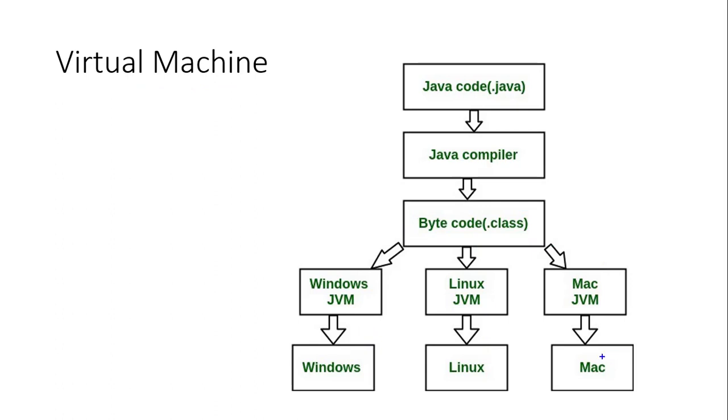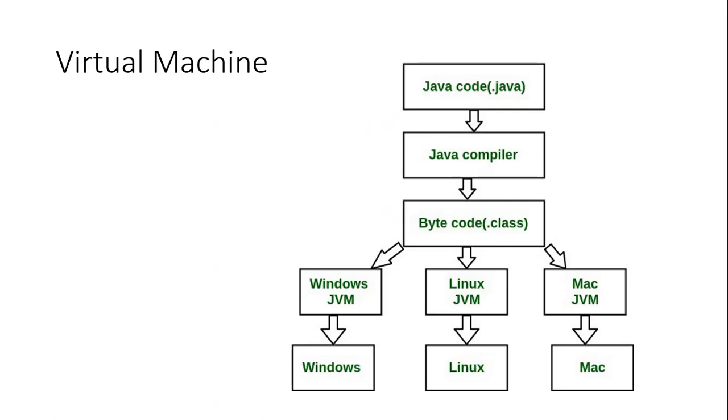So in Java, you write the same English-like code. However, you don't directly convert it into the machine instruction. Instead, you convert it into an intermediary form called bytecode. This bytecode cannot be directly run on any of the operating systems because it is not a machine instruction.